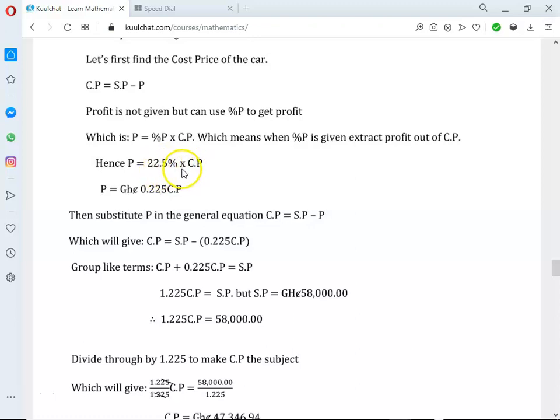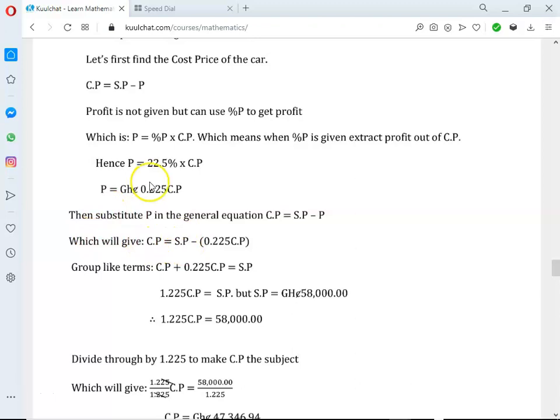Percent means over 100, so it means 22.5 over 100. So we get P is equal to 0.225 times cost price. Then you substitute P equal to 0.225 times cost price in the general equation, which will give us